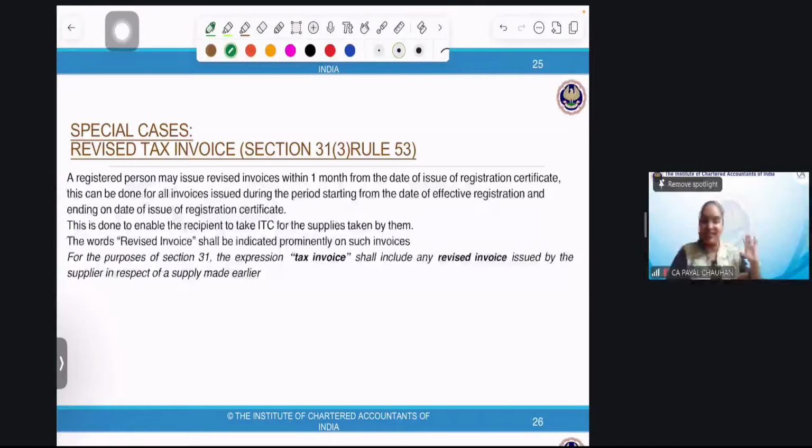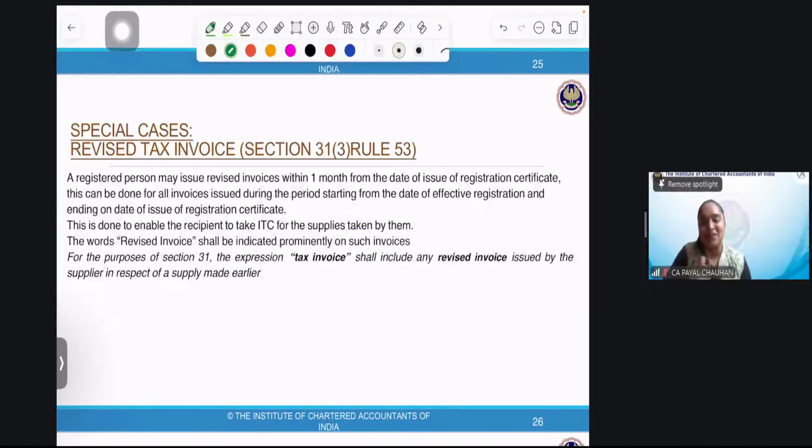Now I'll answer Anil. Anil asks: ma'am, in case goods are moved, but yet they have to be installed, and the same will also be provided by the same supplier, in that case, what is the time of issuance of invoice? Okay. Anil, I'll ask you a question and you yourself will give the answer. Goods are removed. That means the goods involve movement or do not involve movement? Tell me that. The goods to be removed, like an AC. The AC has to be given to me from the factory or the shop of the supplier. So, do the goods involve movement? Tell me.